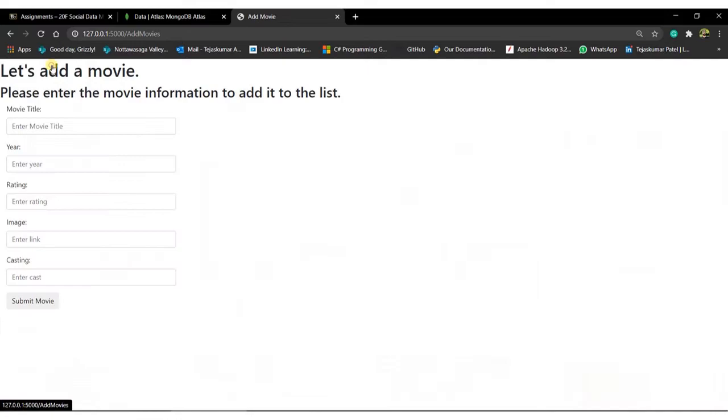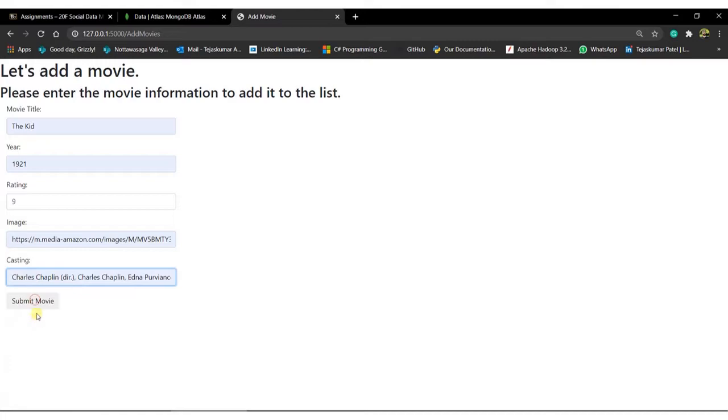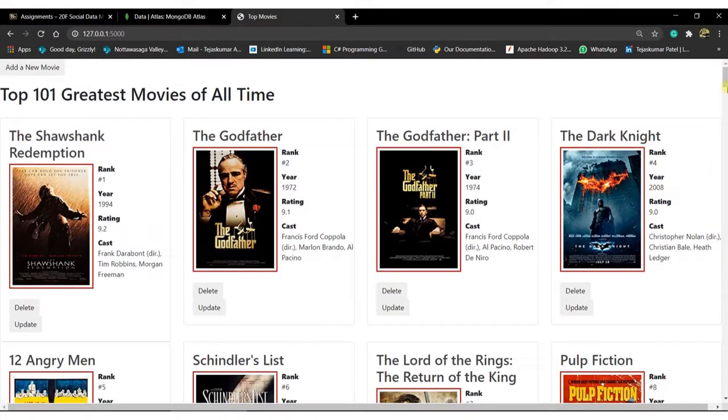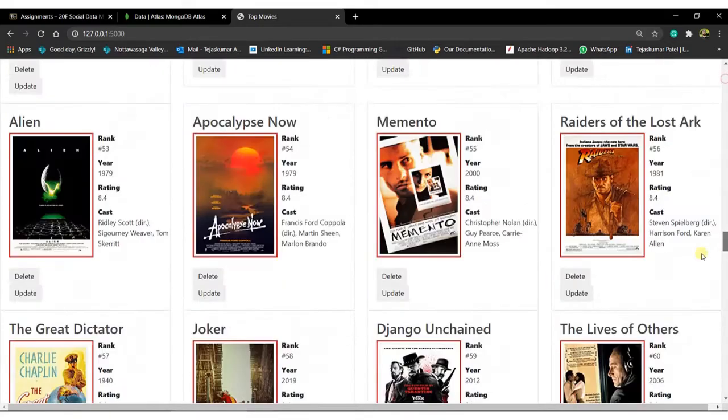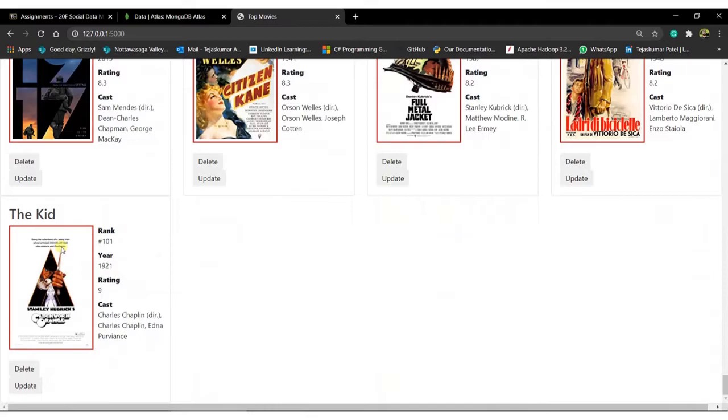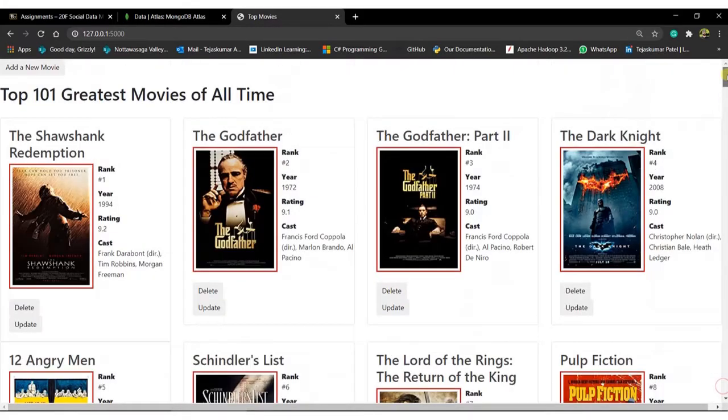Now, if I want to add a movie, I have to click add a movie. Now add the title, year, rating, poster link, and then casting. If I submit the movie, you will see that earlier it was 100, now it is 101 greatest movies of all time. And if I scroll down, you will see that the new movie is added. So this way we can use read and create functionality in our application.